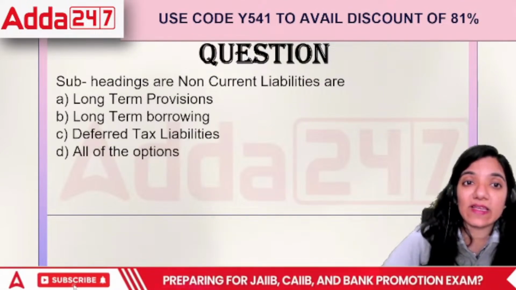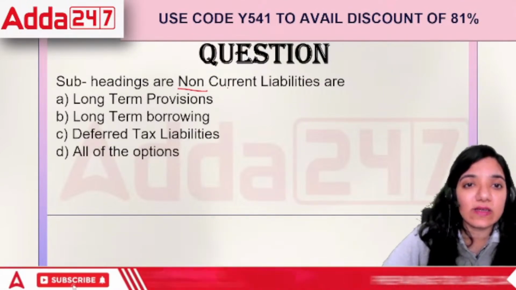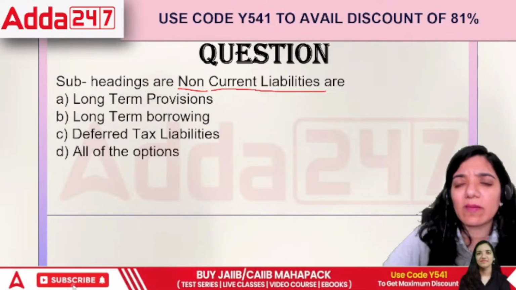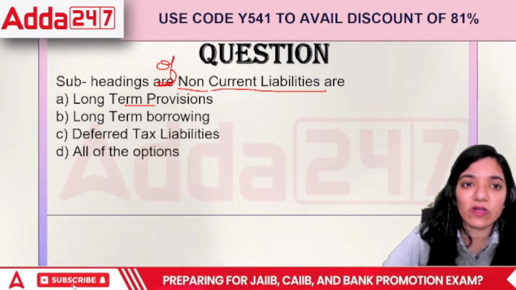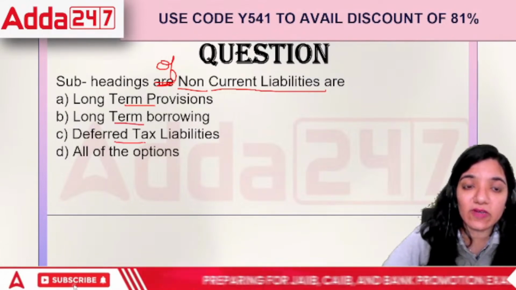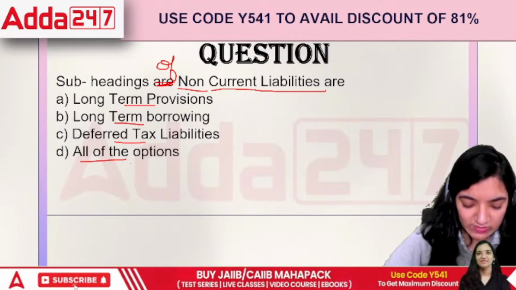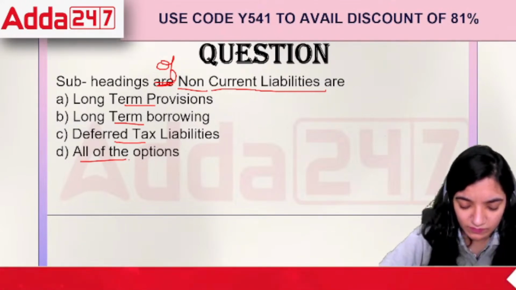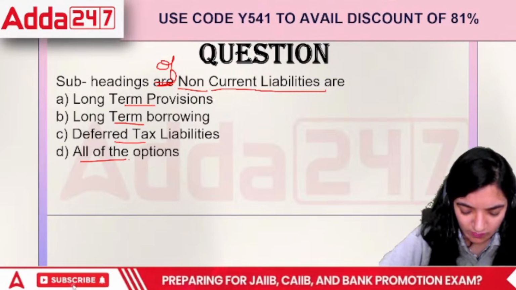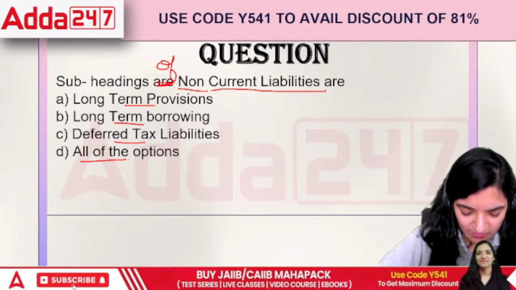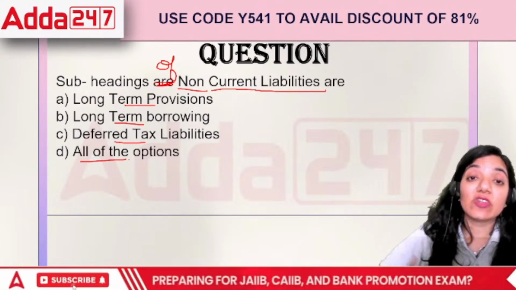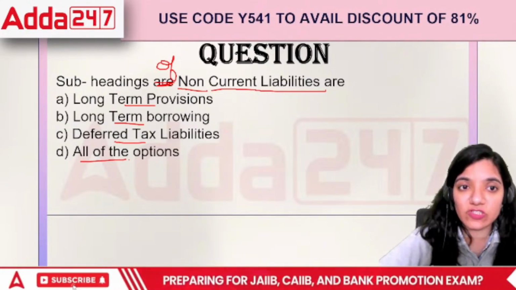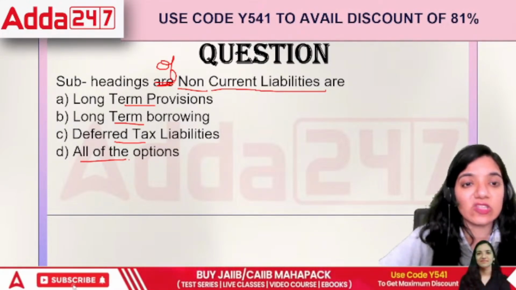Then the next question. Subheadings of non-current liabilities are long-term provisions, long-term borrowing, deferred tax liabilities, or all of the options. Go ahead, everyone. Please go ahead and answer.